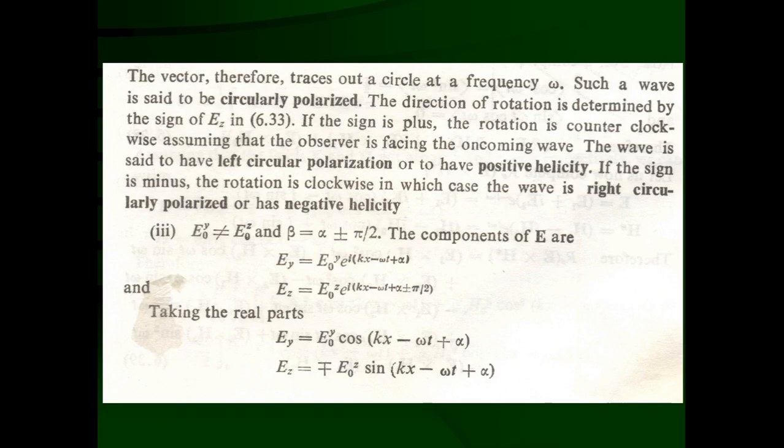So this way you can understand what circularly polarized waves are. In a linearly polarized wave, the electric field vector changes its amplitude continuously, but its direction remains constant with time, and it is oscillating at an angle theta.